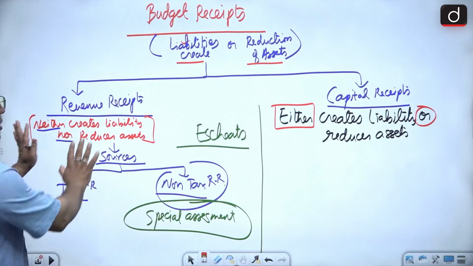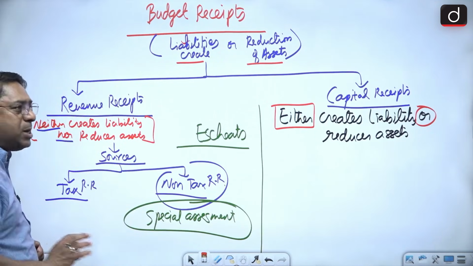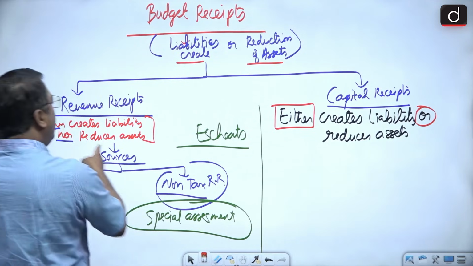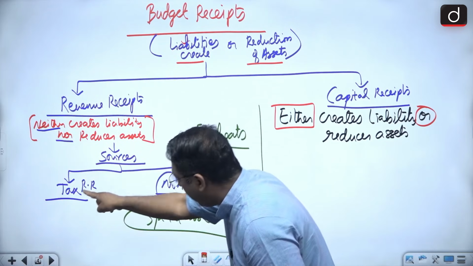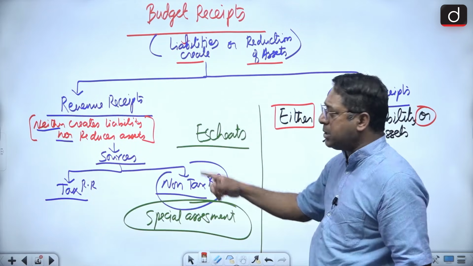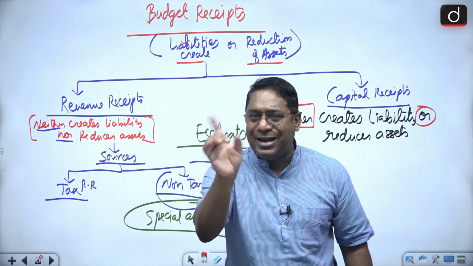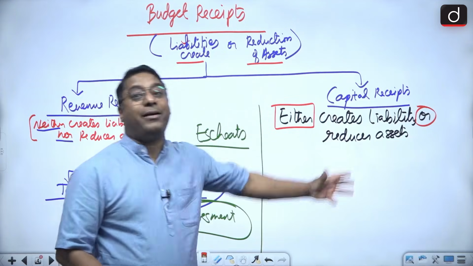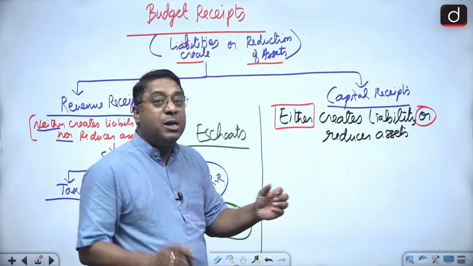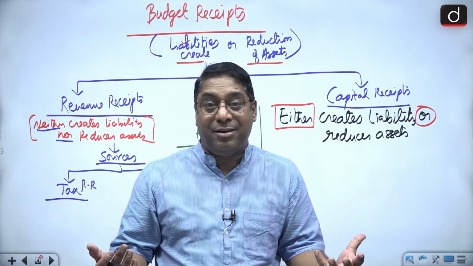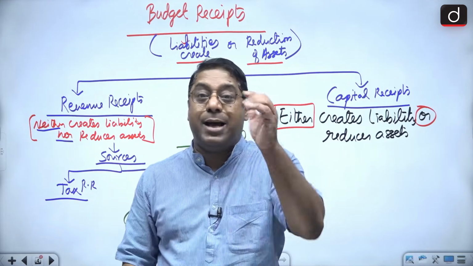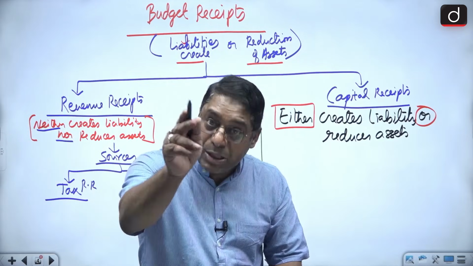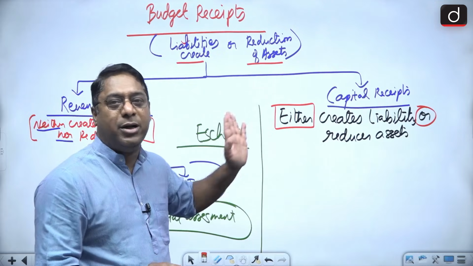That is, please remember, this is one of the components of the budget, that is budget receipts. That budget receipts gets further divided into revenue receipts. That revenue receipts further gets divided into tax and non-tax. But there is one similarity, that is neither create assets nor reduces liability. What about the capital receipts? The capital receipts, they will either create liability or they will reduce your assets. I gave you example of the borrowings. I gave you the example of the disinvestment of Air India. They all will come under here.